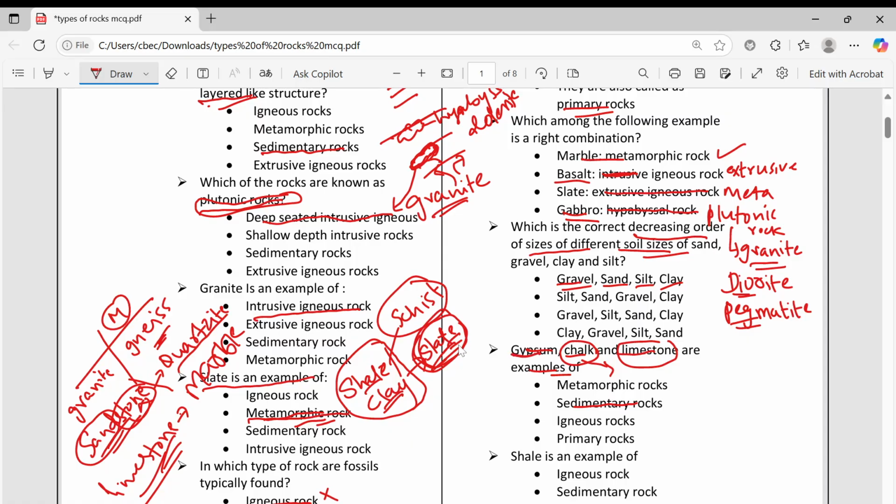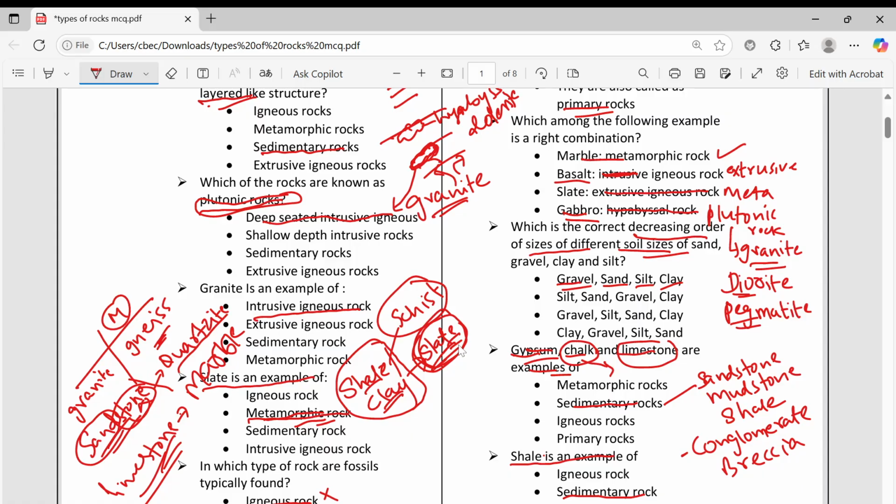Similarly, gypsum also is a sedimentary rock. Shale is also an example of sedimentary rock. So you can remember examples of sedimentary rocks: sandstone, mudstone, shale, then conglomerate, then breccia.